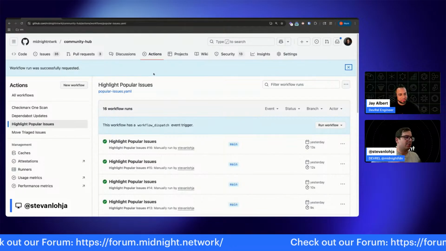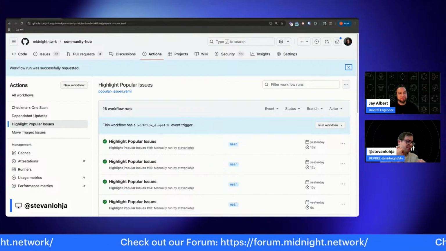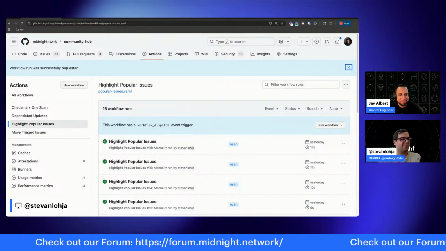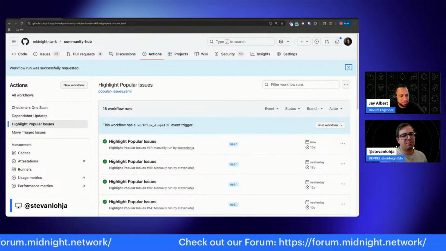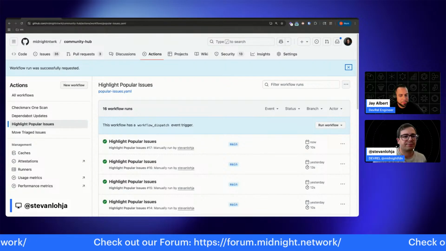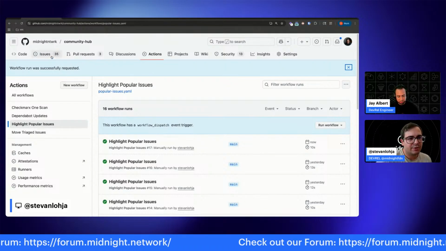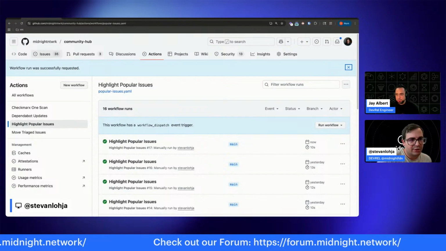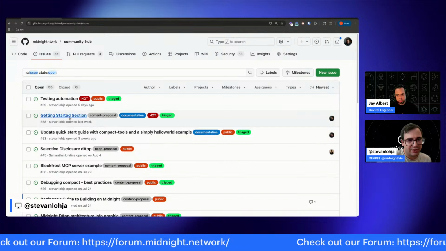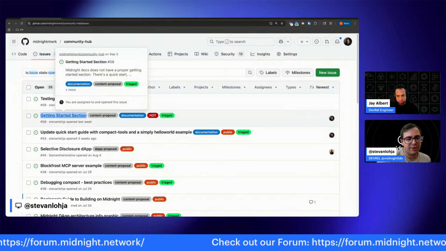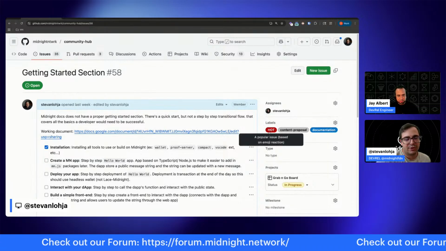This is going to go through all the Community Hub issues, and it's going to apply a hot label based on emoji reactions based on a threshold. If I go to issues, I now see this getting started section issue now has a hot label for it.